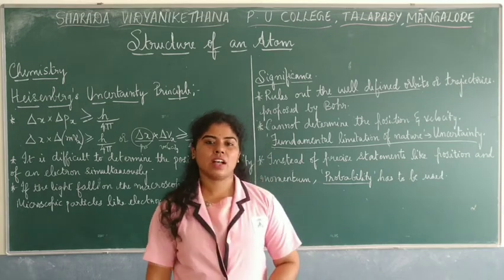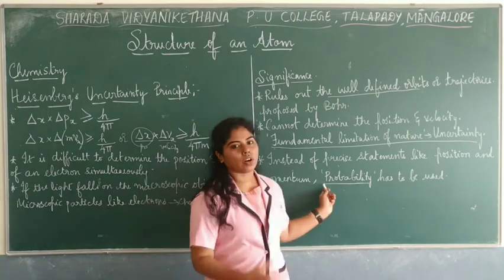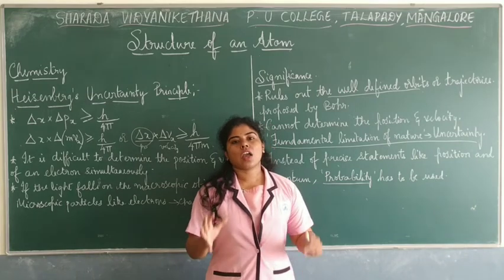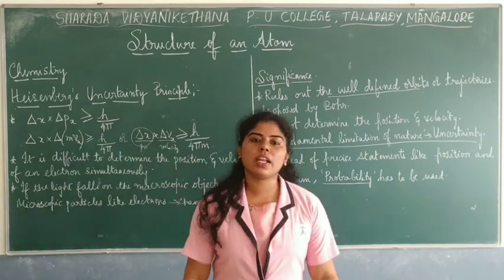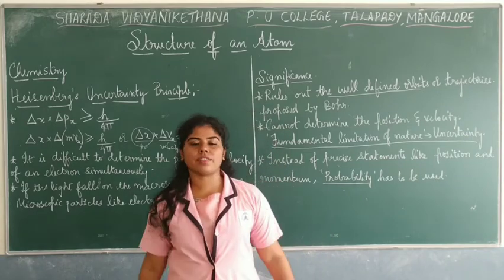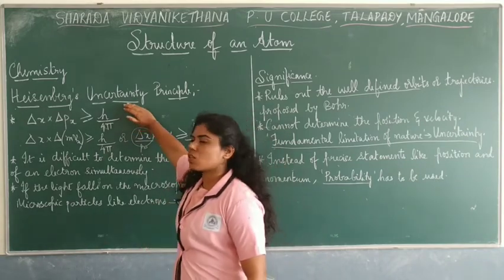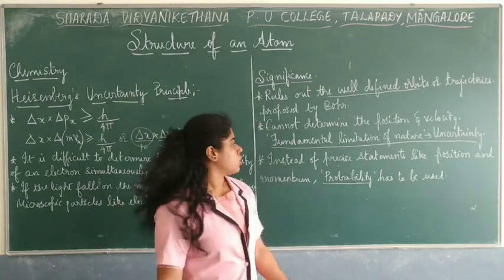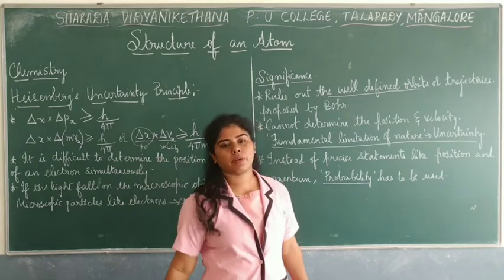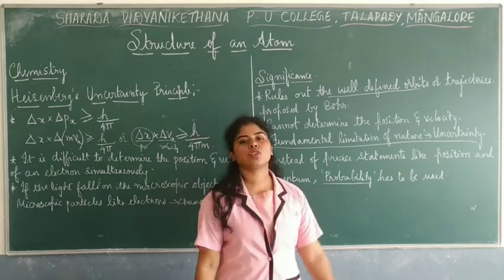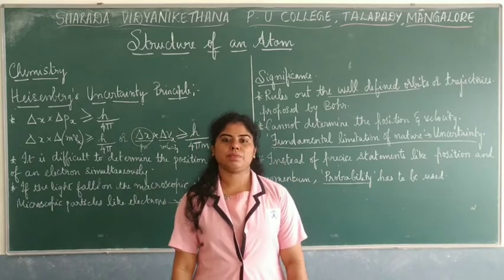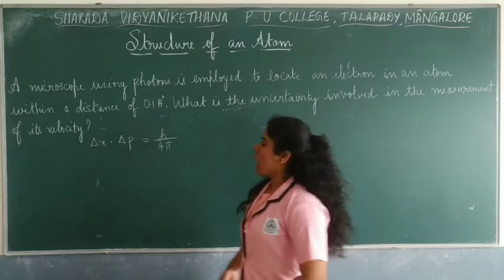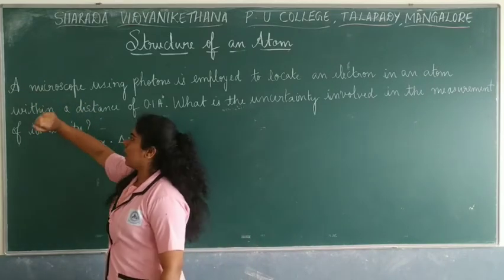Electron can be here. So this idea was obtained from Heisenberg's uncertainty principle, wherein they focus on the dual nature of matter, that is, the particle and the wave nature. So this was a consequence of this dual nature of matter, which is nothing but Heisenberg's uncertainty principle. So this gives a new concept which leads to the quantum mechanical model of an atom. Let us try solving a problem before we get into the quantum mechanical model of an atom. So let us analyze a question.